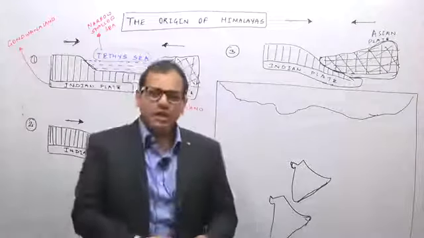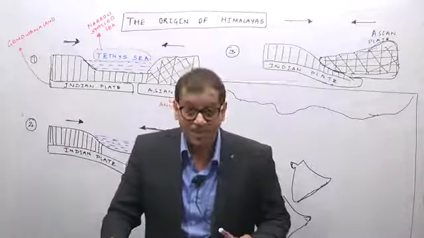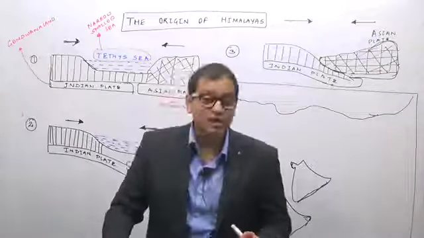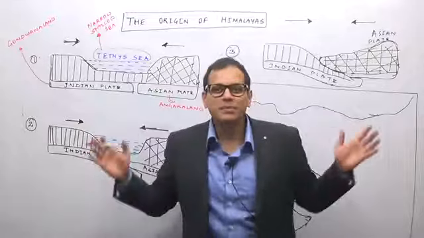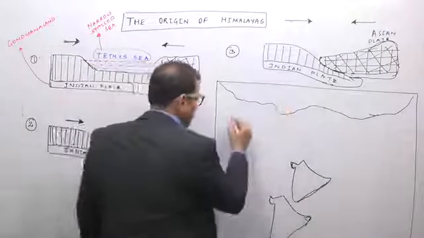Look into my words, understand my words, then you can jot down the lecture. Such a narrow, shallow sea is known as a geosyncline. I have not taken geosyncline in detail because that is not required from your general studies point of view, but what is required is the definition of a geosyncline. So what is a geosyncline? A geosyncline is a narrow, shallow water body which lies between two rigid land masses.